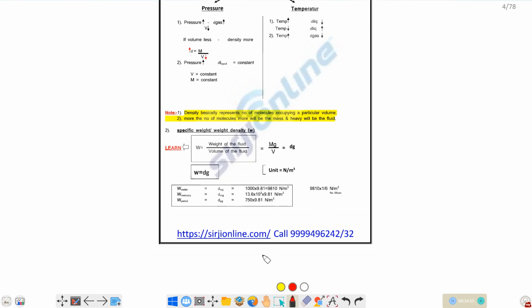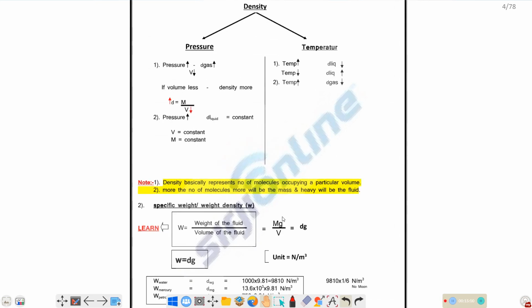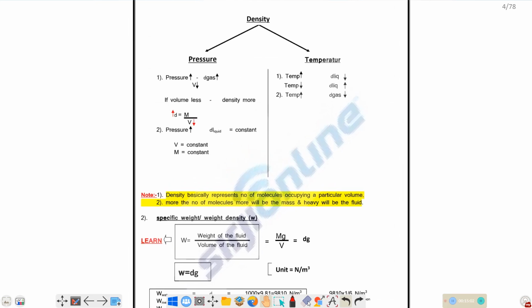Next important is how this density changes with respect to temperature and pressure. If you consider liquid, with respect to pressure, it does not change. Density is constant. With respect to temperature, as you increase the temperature, the volume of the liquid will increase.